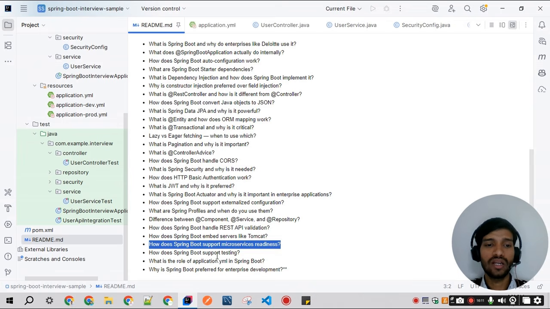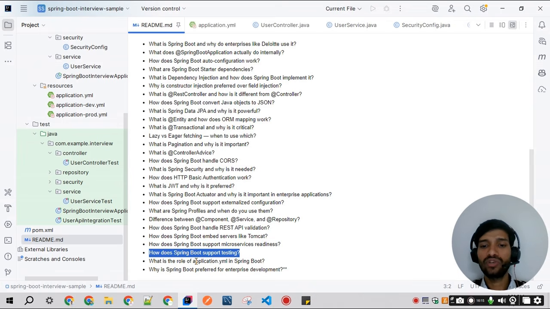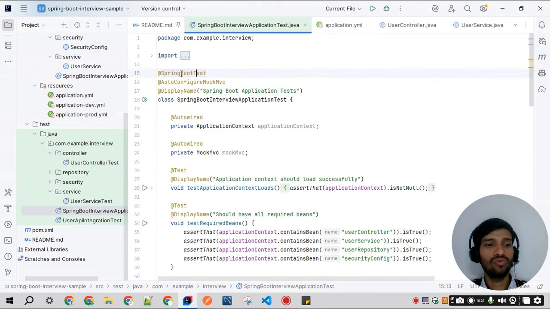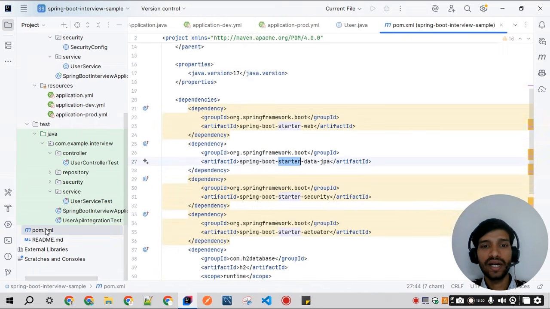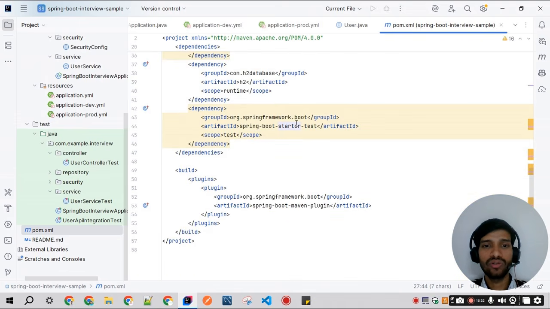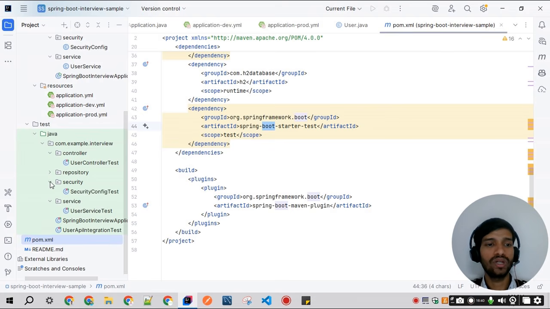Next question is how does Spring Boot support testing? If we see, we have created a lot of test classes as samples. If you go to one of the test classes, we use the @SpringBootTest annotation. Before that, there should be a test dependency, which is automatically added whenever you create the pom.xml file. So those kinds of tests we can use.